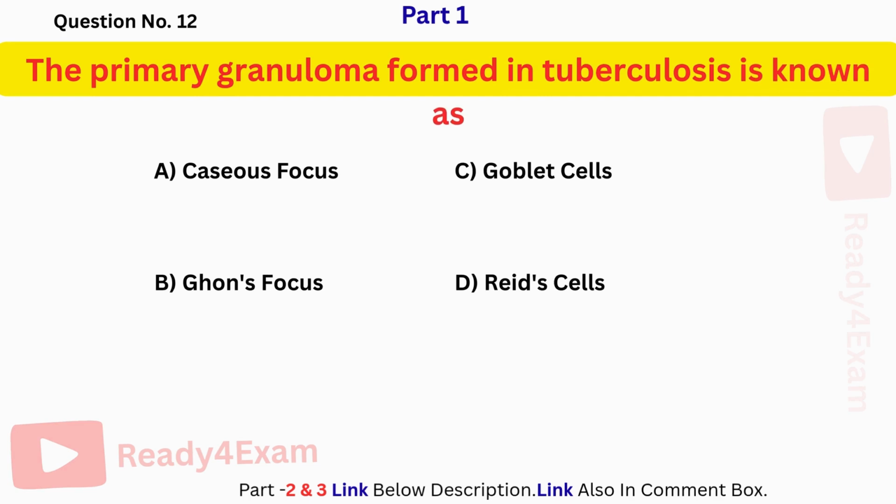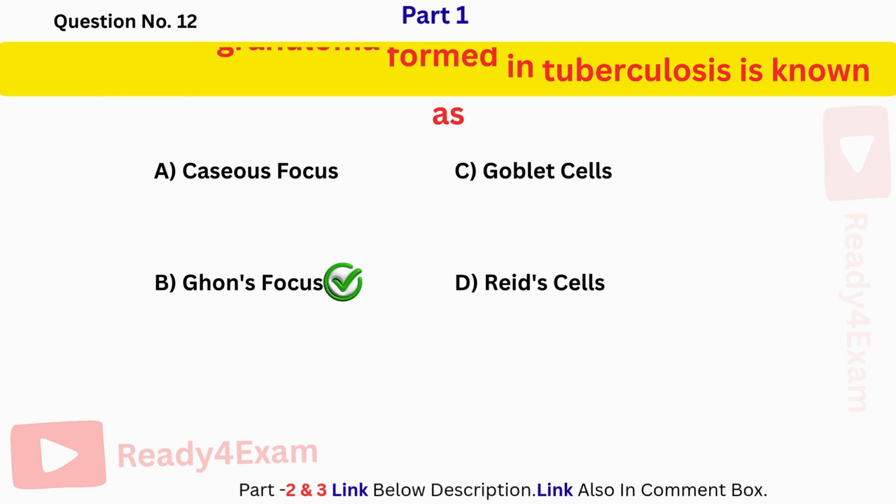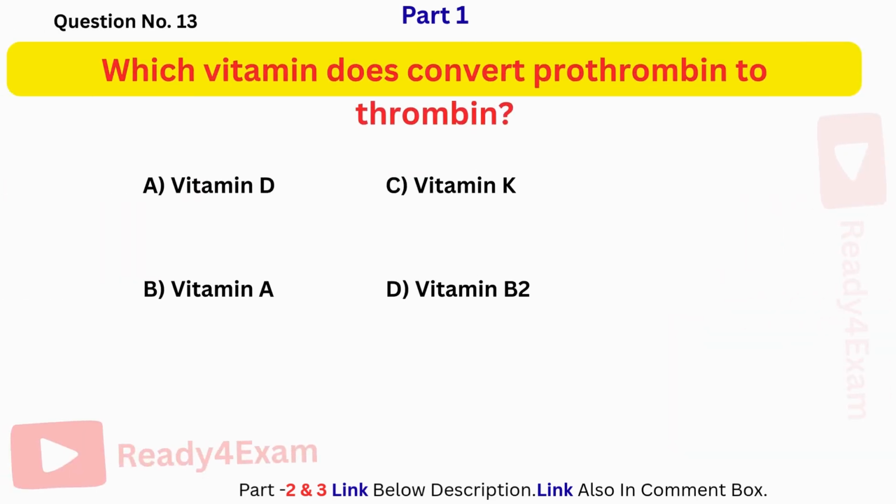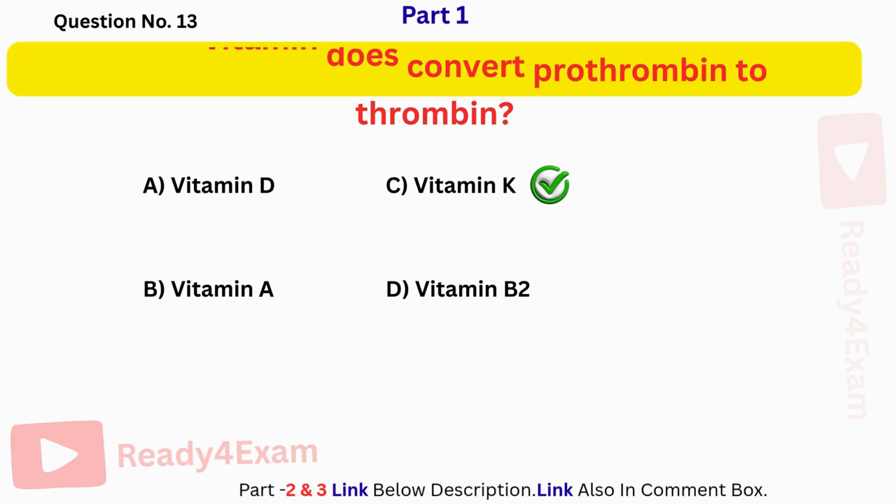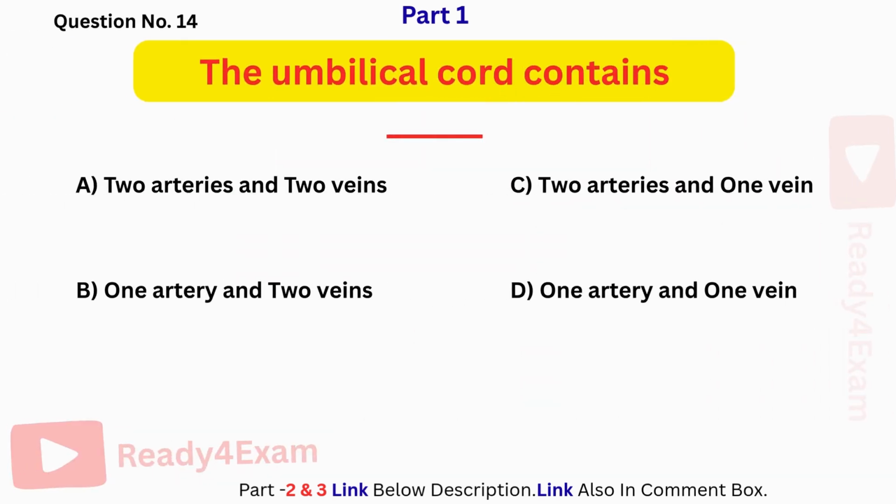The primary granuloma formed in tuberculosis is known as... The correct answer is B. Ghon focus. Which vitamin converts prothrombin to thrombin? The correct answer is C. Vitamin K. The umbilical cord contains...